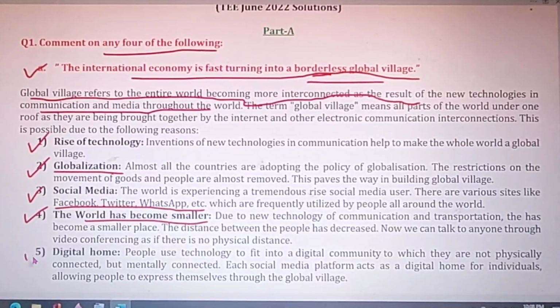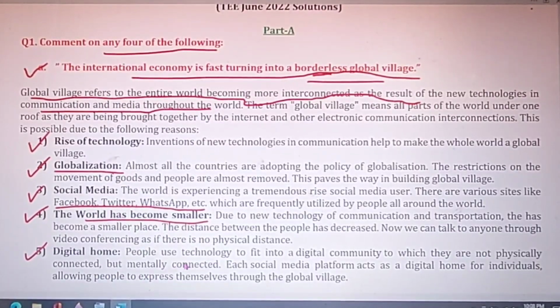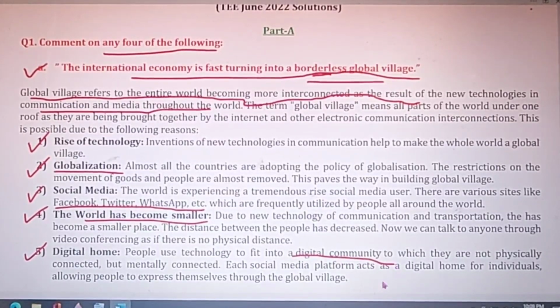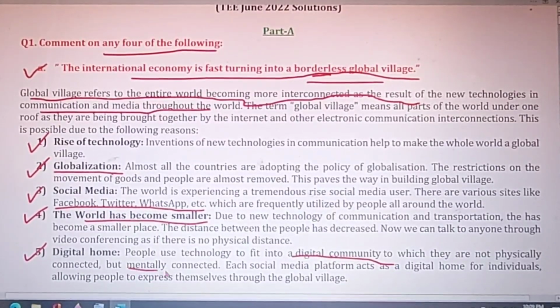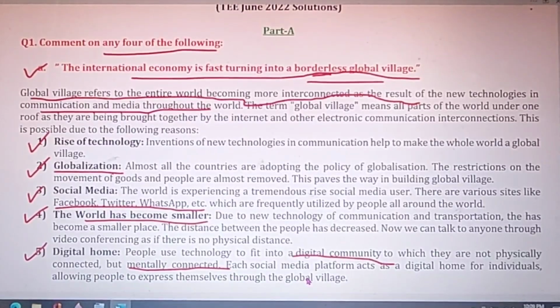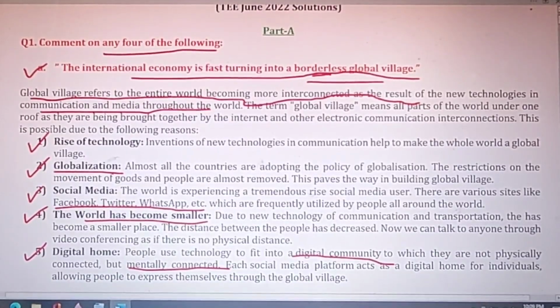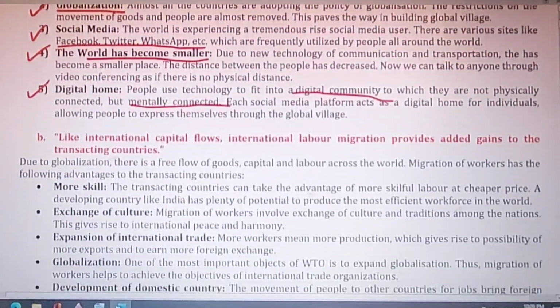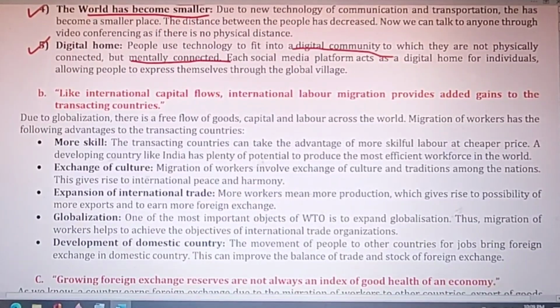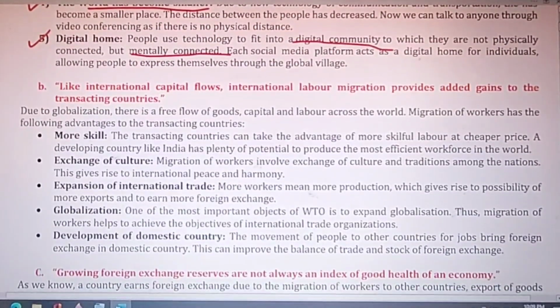The next one is digital home. People use technology to fit into a digital community in which they are not physically connected but are mentally connected. Each social media acts as a digital home for the people. So like this you can write your solution.